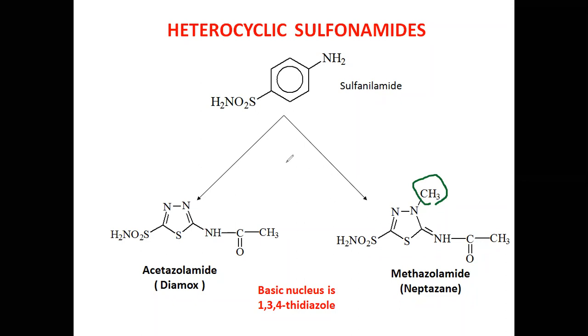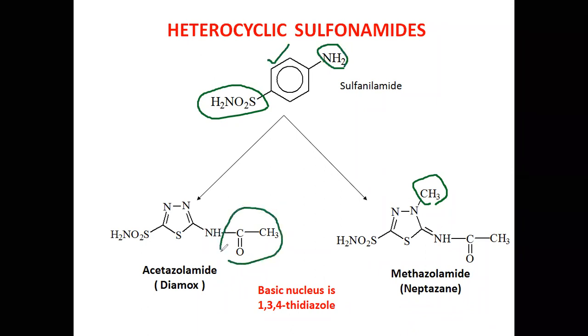Now here you see the sulfonamide group. This sulfonamide group is intact. There is no change. What they have done is replace the benzene group, and on the nitrogen they have added an acetyl group. Because of this, the primary antimicrobial activity is reduced, and the secondary pharmacological action, that is the diuretic effect, is improved. So we get the diuretic effect.